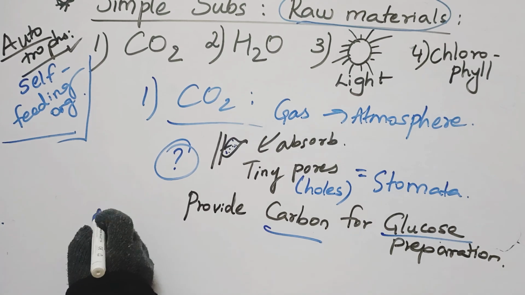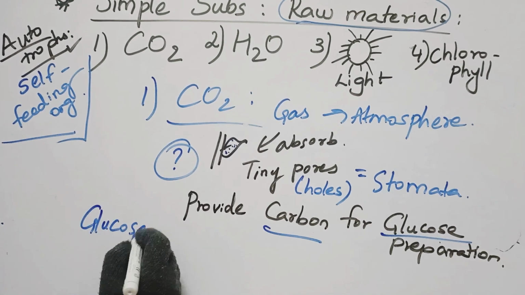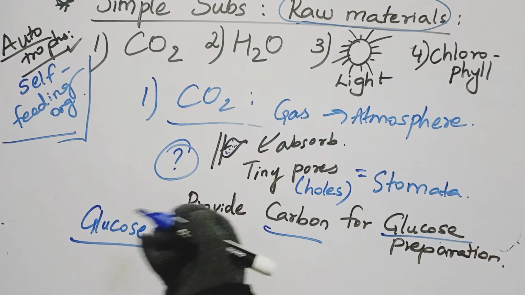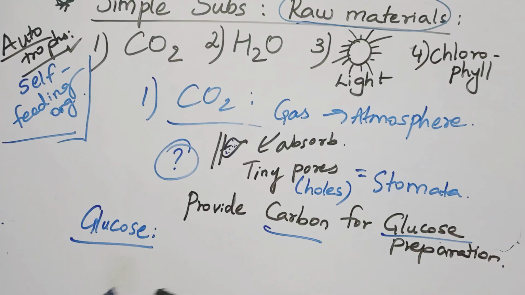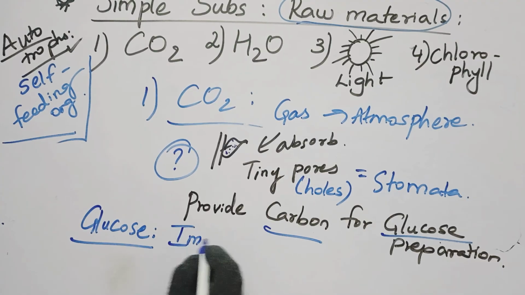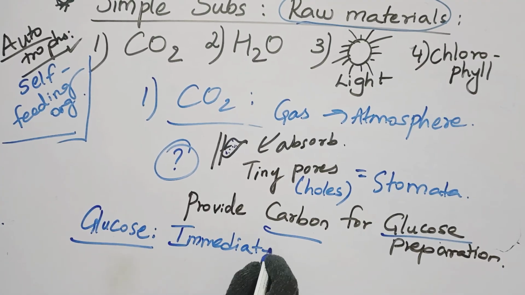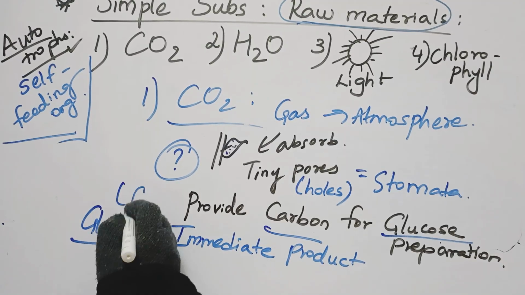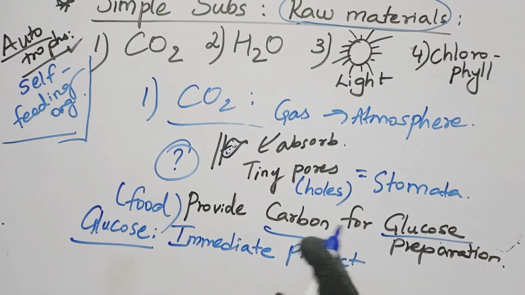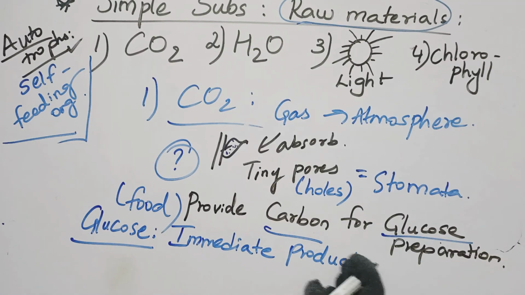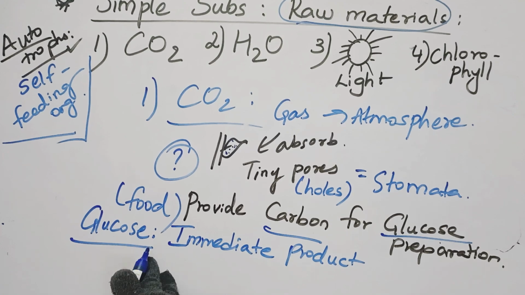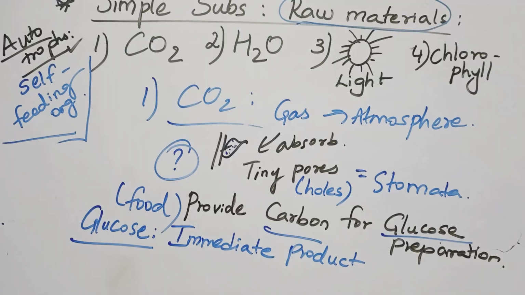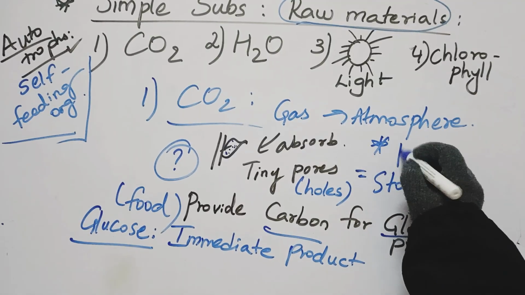What is this glucose, children? In simple terms, when an autotroph prepares food, the immediate product of the food produced is called glucose. Glucose is nothing but food only. The process of making food by the autotroph is a special process called photosynthesis.